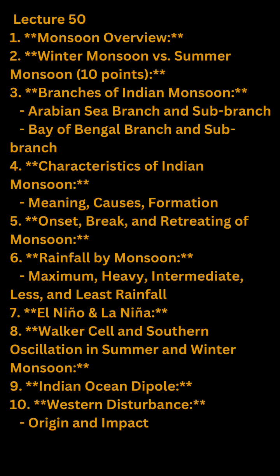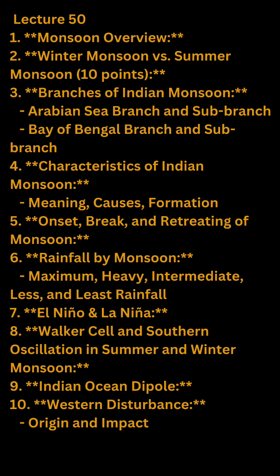6. Rainfall by monsoon. Maximum rainfall. Regions such as the Western Ghats, northeastern states, and parts of the Himalayas receive the highest amount of rainfall during the monsoon season. Heavy rainfall. Heavy rainfall is common during the monsoon, leading to flooding, especially in low-lying areas and river basins. Intermediate rainfall. Moderate to heavy rainfall is distributed across vast regions, contributing to soil moisture and agricultural productivity.